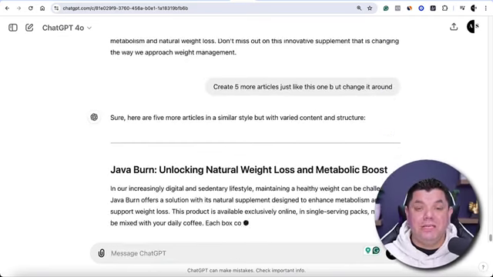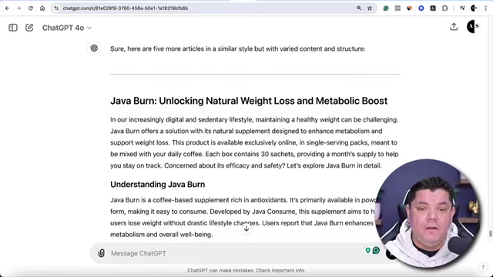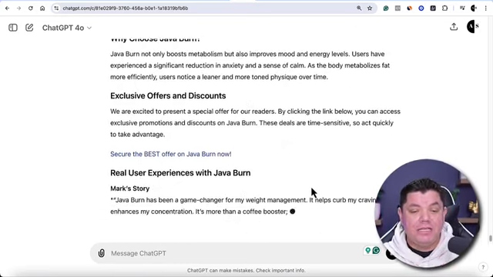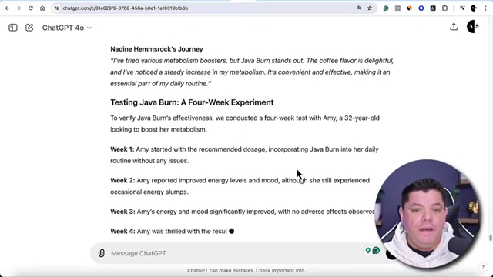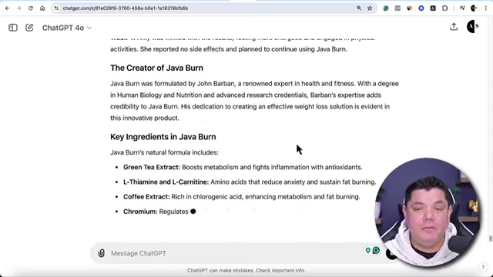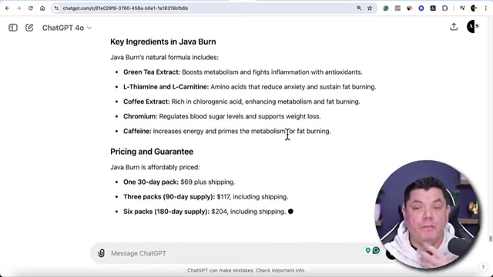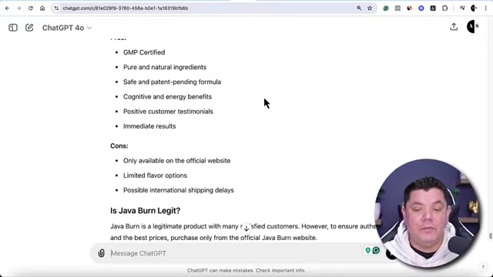ChatGPT now is going to give us 5 more articles just like it's creating now. As you can see, it's going, and what we can do from there is get these articles and just go straight back onto Medium and post all 5 onto Medium, post all 5 of them onto Quora, post all 5 of them onto LinkedIn, and post all 5 of them onto Reddit.